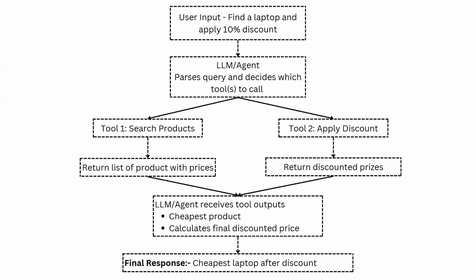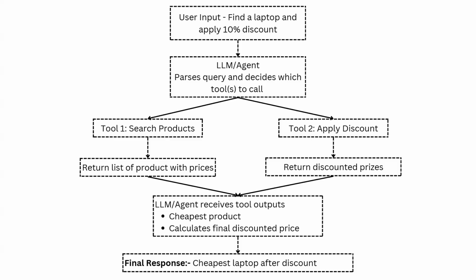Now let's talk about a similar scenario around tools and tool calling. Imagine the user types, find me a laptop and apply a 10% discount to the cheapest one. I know it looks simple, but our AI doesn't know prices, products, or discounts available on its own. It needs tools or functions in support. Now the LLM will parse the query and decide which tool to call. We have provided tool one as search products and tool two as apply discount. Now our LLM will decide which tool to call at what point of time.